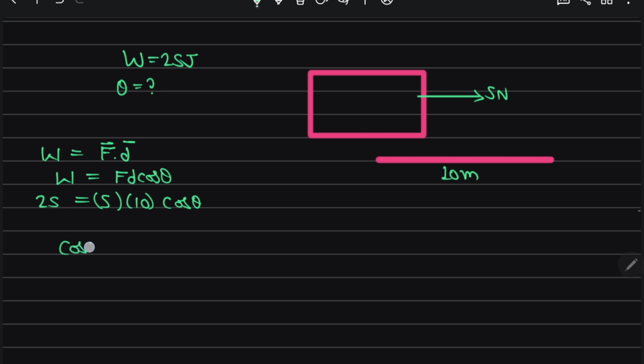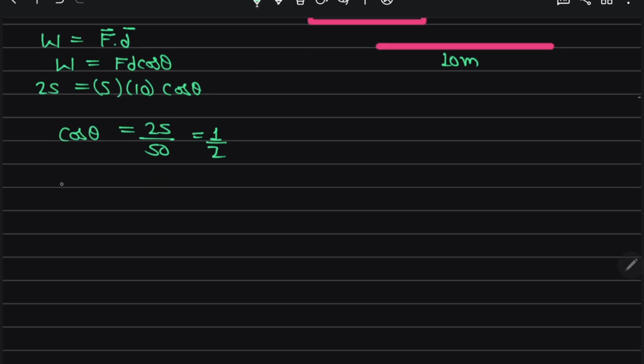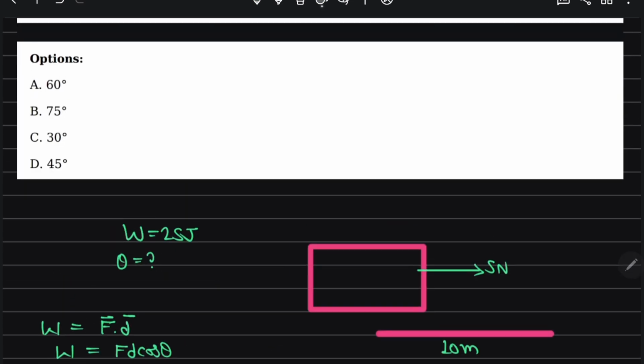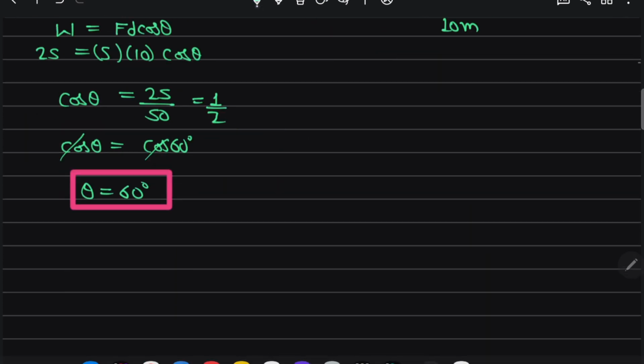So cos theta is equal to 25 by 50. This comes out to be 1 by 2, and we know that this is cos 60 degrees, 1 by 2. So cos and cos cancel, and theta comes out to be 60 degrees. Which option is correct? Option A is correct.